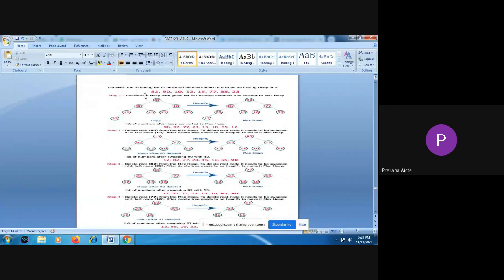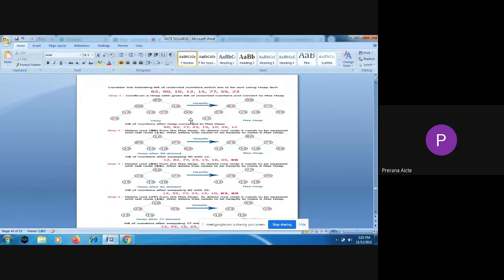So just one example. You are taking some elements. First you have to construct the binary tree for the given elements. After constructing the binary tree, you have to convert that to a minimum heap, or you can convert to a maximum heap. You can do it either way. Maximum heap means the root, the parent, should be the maximum element compared to its children, and in a minimum heap it should be less. So you can do either minimum heap or maximum heap.